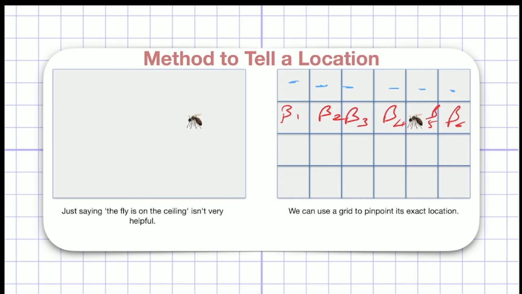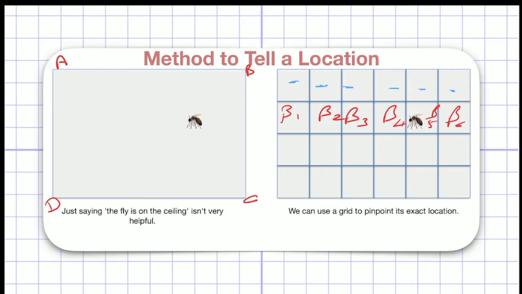Now, what if I want to give a more precise location than this? We have another method, and in this method we are going to use a distance, right? A distance of the fly from the sides. What I am saying is, let me just give a name to each side of this rectangle. Let me name them A, B, C, and D. Right now, this is not looking like D. A, B, C, and D.